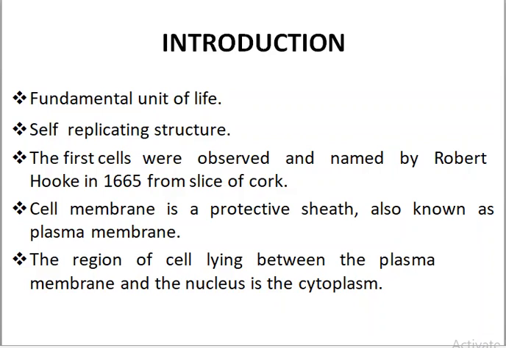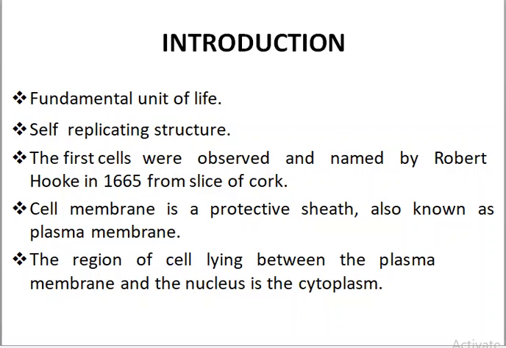After mitosis and meiosis, the cell divides into two individual cells with the help of the biological membrane separating the cell into two individual units. We can say that the biological membrane plays an important role in cell division. The first cells were observed by the scientist Robert Hooke in 1665. The cell membrane is a protective sheath, also known as the plasma membrane.